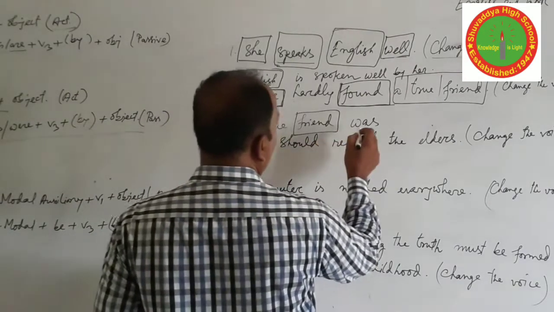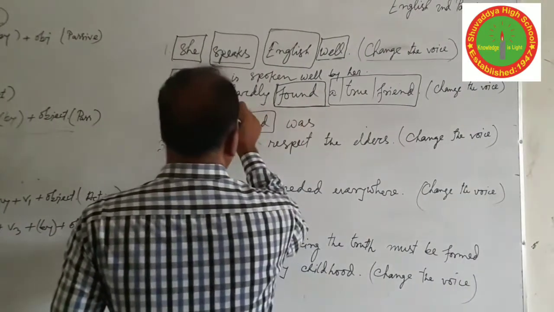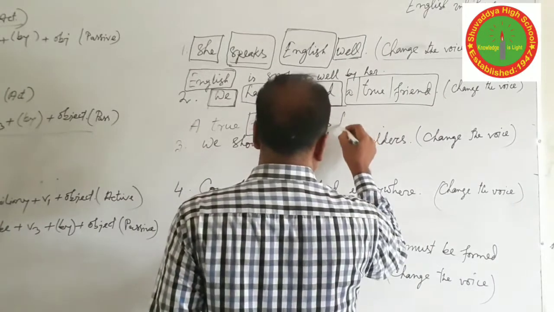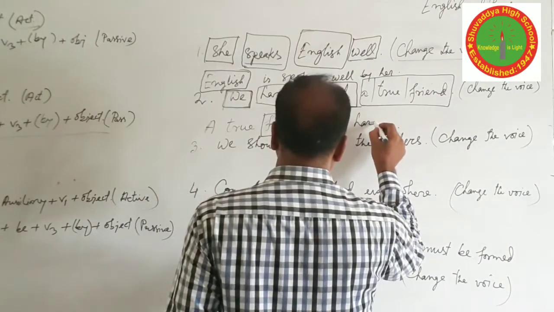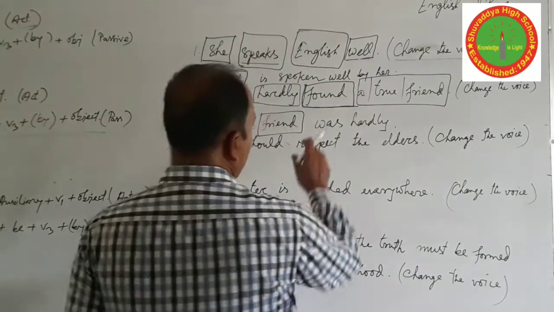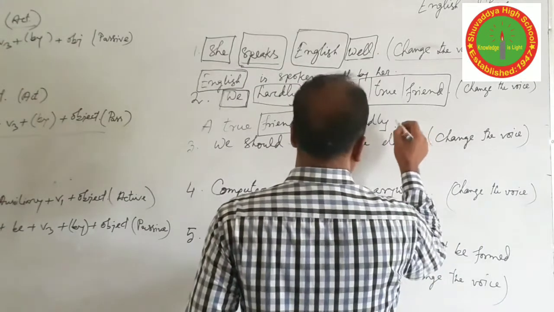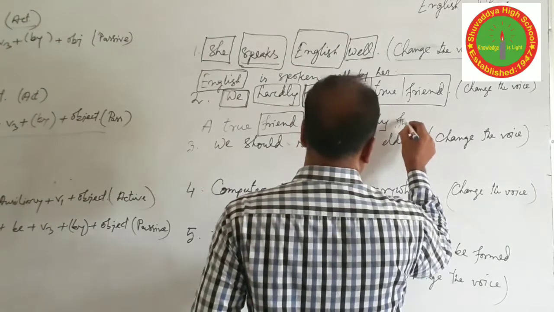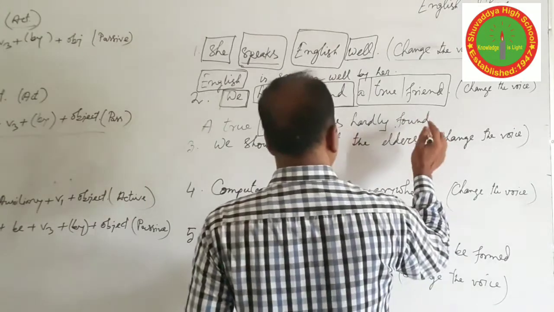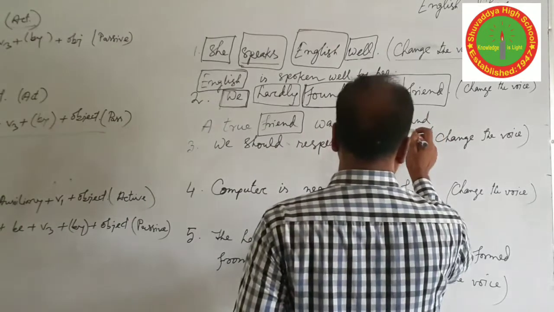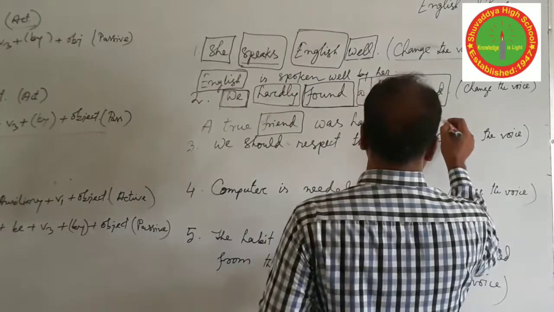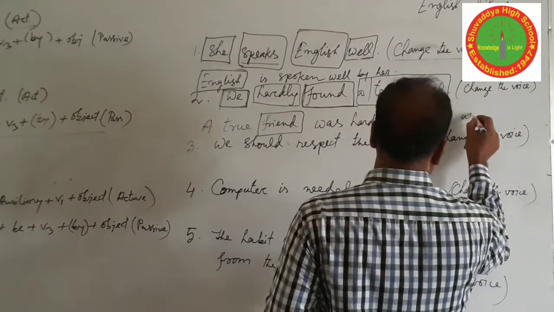A true friend was, so the position of the adverb will be the same. Sometimes we use hardly after auxiliary verbs. Hardly, then the past participle form: find, found, found, and it is the same form. A true friend was hardly found by us.